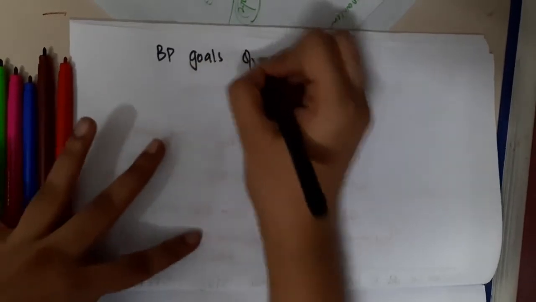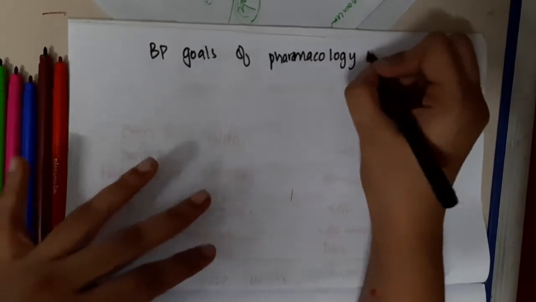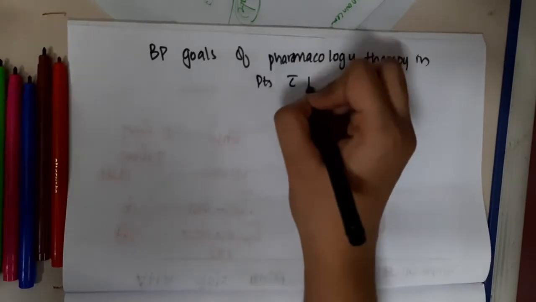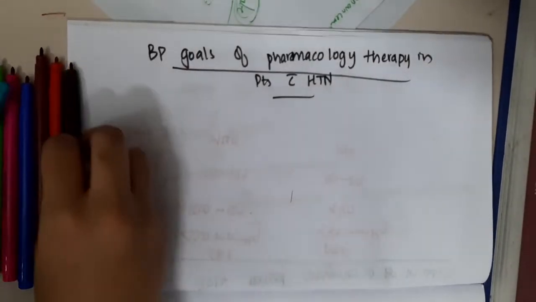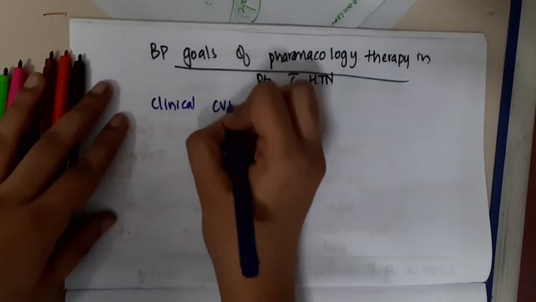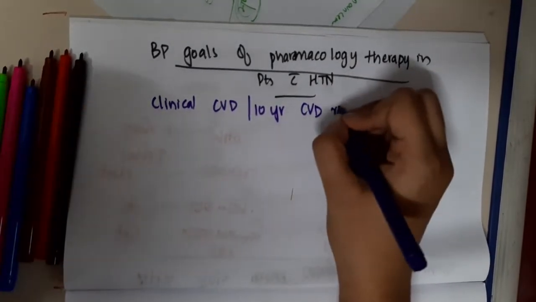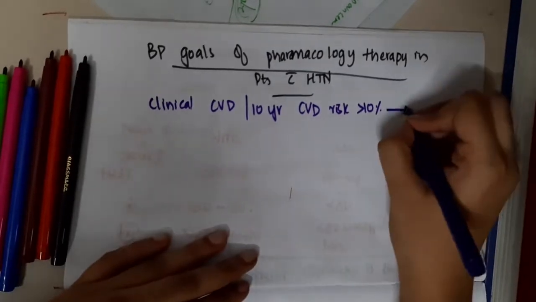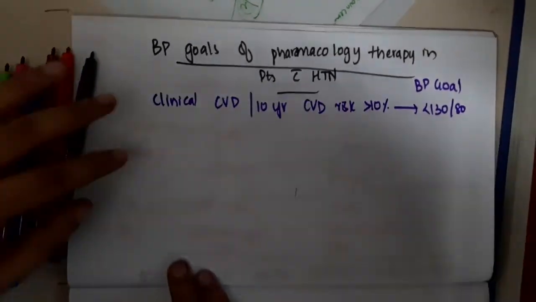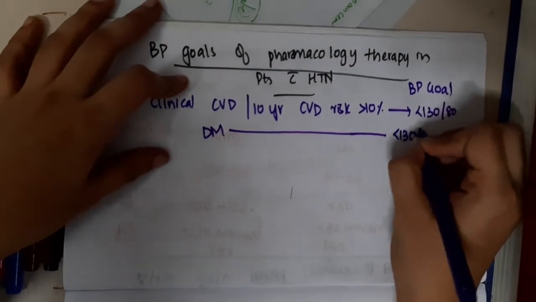BP goals of pharmacological therapy. What is the goal of BP that should be kept in patients with hypertension with some other diseases? So if you see a patient with clinical cardiovascular disease or 10-year cardiovascular disease risk more than 10%, his BP goal should be less than 130/80. If a patient has diabetes mellitus, his goal should be less than 130/80.